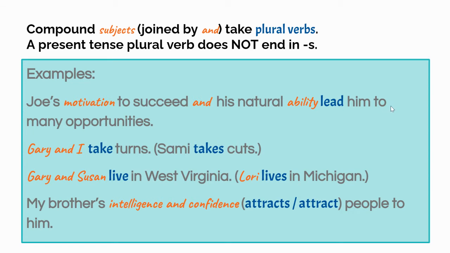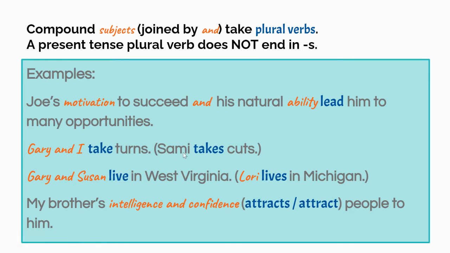So you can test that by putting a pronoun in there. They lead him to many opportunities. If there was just one of them, it leads him to many opportunities. So the verb has to agree. They lead, it leads. Gary and I take turns. This is a compound subject. We are working together.